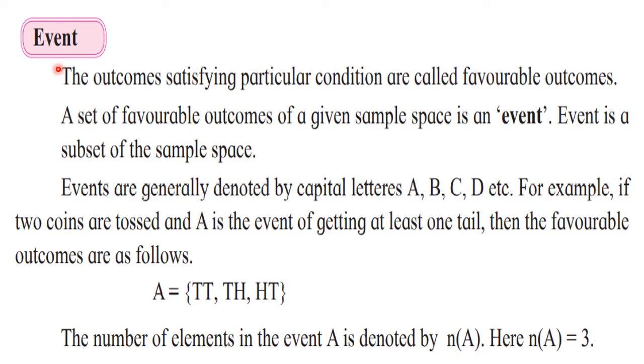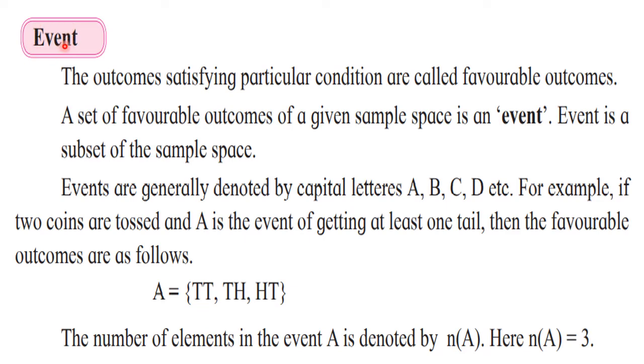So the outcomes which are satisfying the particular condition are called favorable outcomes. For example, when you are playing, suppose Ludo, and you want 6 to appear on the dice, and then if 6 appears, then what will you say? That it was a favorable outcome for me. Okay, so here a set of the favorable outcomes is called an event,